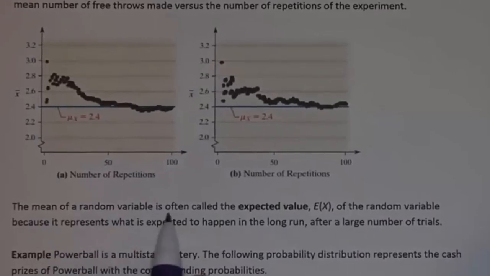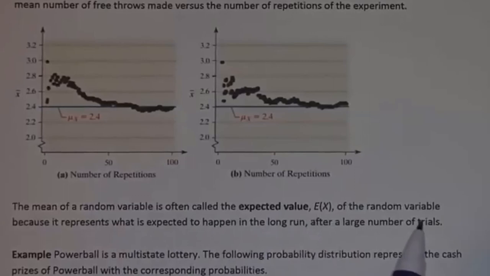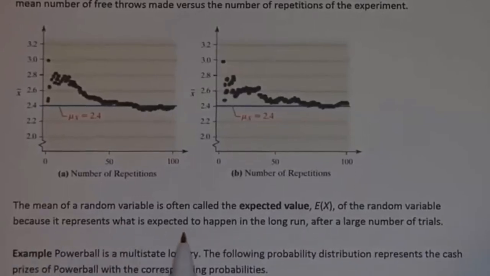So the mean of a random variable is often called the expected value, E of x, of a random variable because it represents what is expected to happen in the long run after a large number of trials.